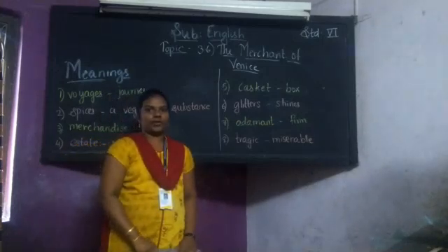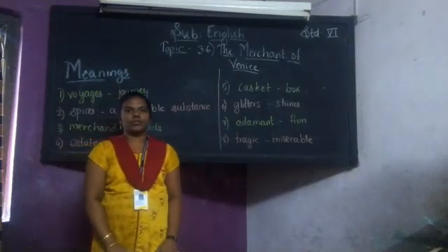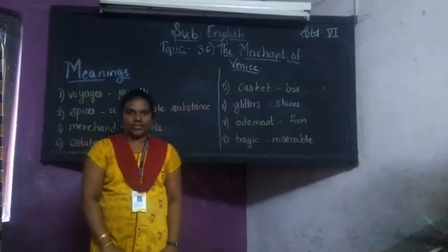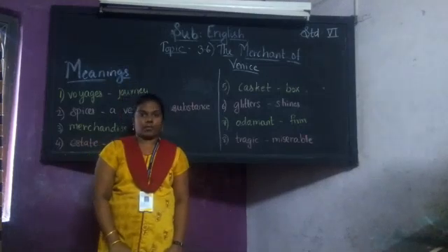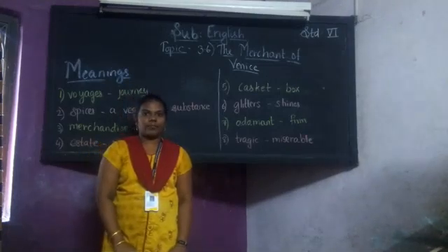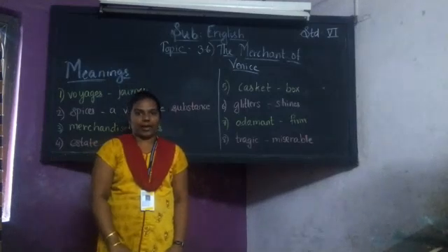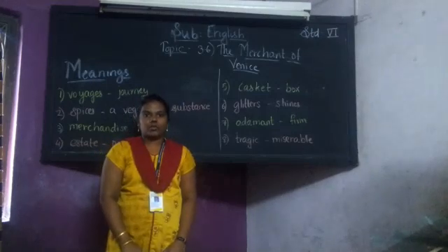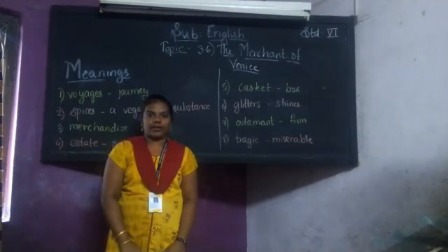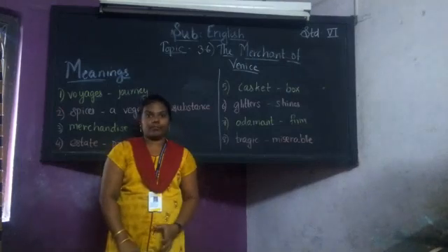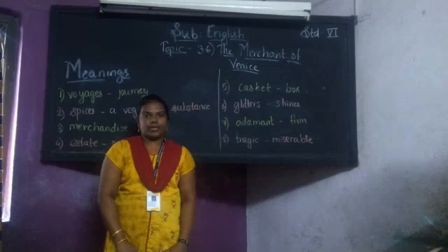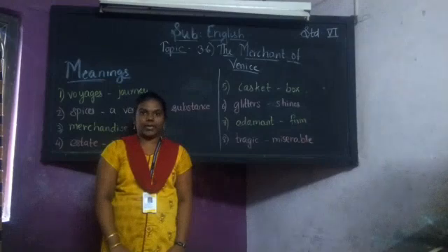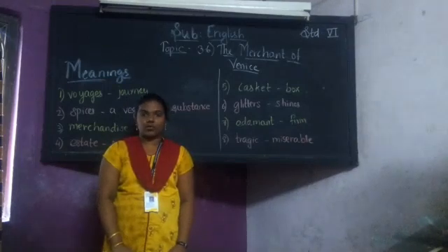So today we have learned about the lesson of The Merchant of Venice. In this lesson we saw that the Merchant of Venice, that is Antonio, had borrowed a huge amount of money from Shylock. He borrowed money for his friend Bassanio, and he failed to pay that. So for that, Shylock had written in a bond, they had put in a bond that if he doesn't pay the money, then a pound of flesh will be taken. Then later on, he fails to pay that money.